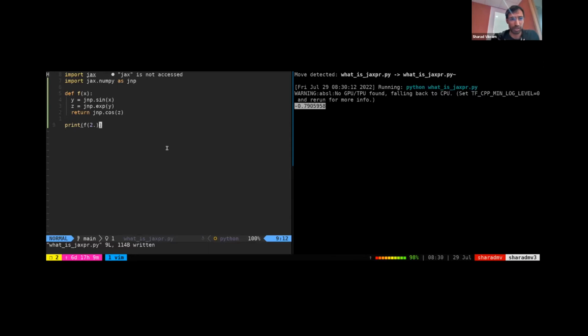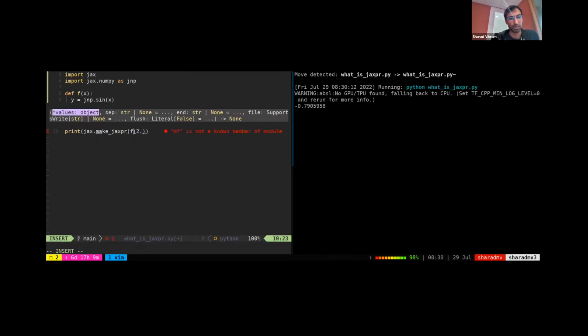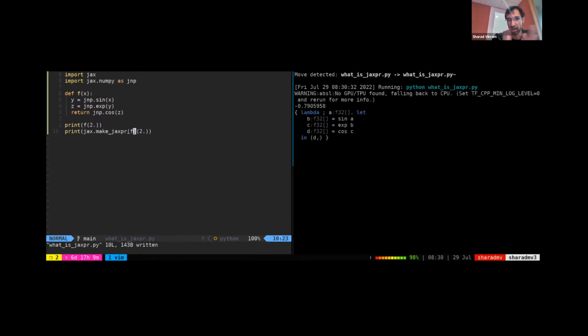So what's so special about this? We're just eagerly executing this, just NumPy. But what JAX does is it provides a way to stage out this Python code into our internal representation very easily. So instead of saying f of 2, I'll say jax.make_jaxpr of f of 2. And you can take a look at JAX's internal representation, and it's here on the right. And this is what we call a Jaxpr. It's essentially an A-normal form.